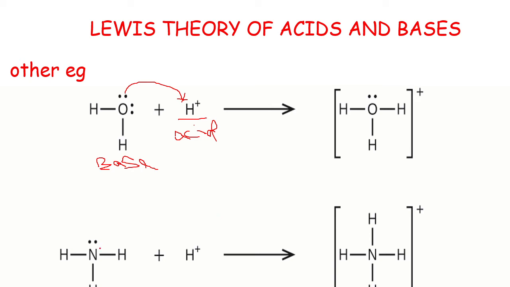Here we are taking one more example. Ammonia reacts with H plus ions. Here the H plus ion is a Lewis acid and ammonia is a Lewis base. It donates a pair of electrons to the H plus ion, forming an adduct, an addition product. In this way, this is a Lewis acid-base reaction.